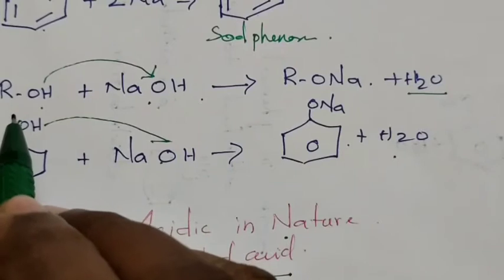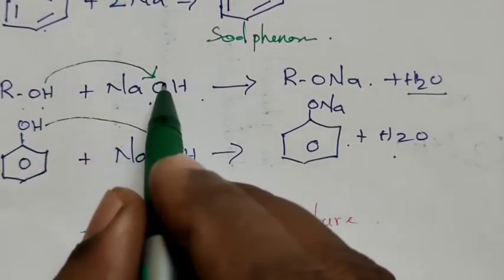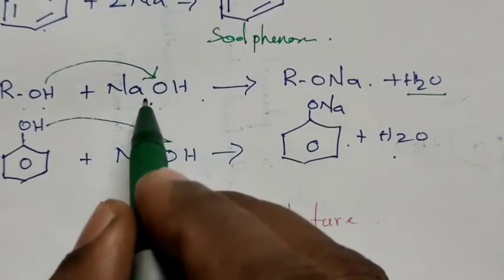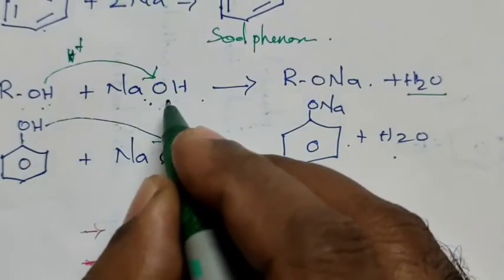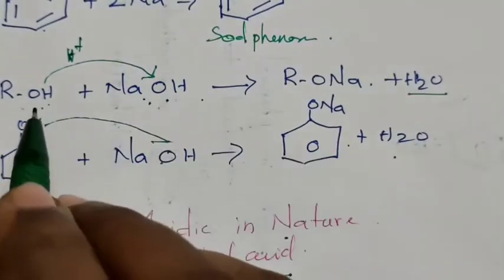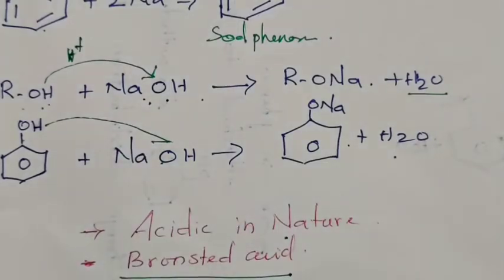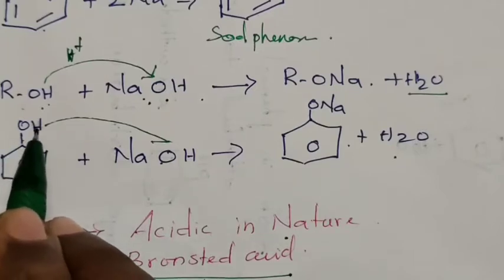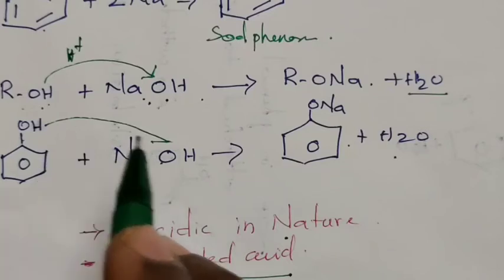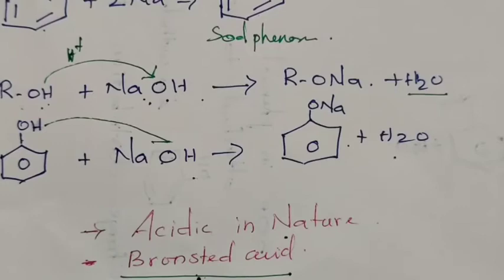In this equation, alcohol donates a proton to base. Alcohol donates H plus ion to a stronger base. Since it donates an H plus ion, it is called Bronsted acid. So, alcohol and phenol donate H plus ion or proton to a base. Hence, they are called Bronsted acids.